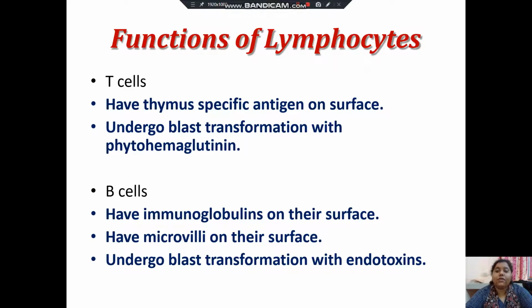So the functions of lymphocytes are: T cells have thymus-specific antigen on surface, and it undergoes blast transformation with phytohemagglutinin. And in case of B cells, it have immunoglobulins on their surface and have microvilli on their surface, and undergo blast transformation with endotoxins.